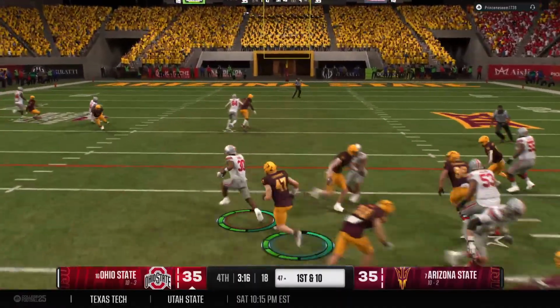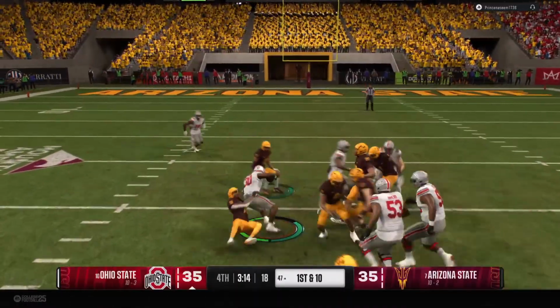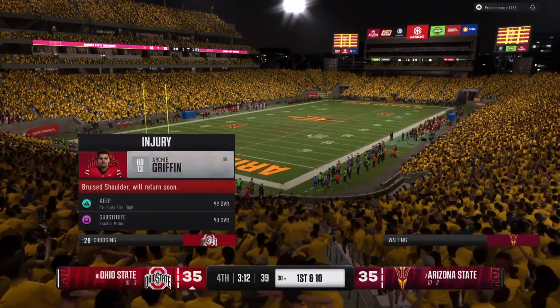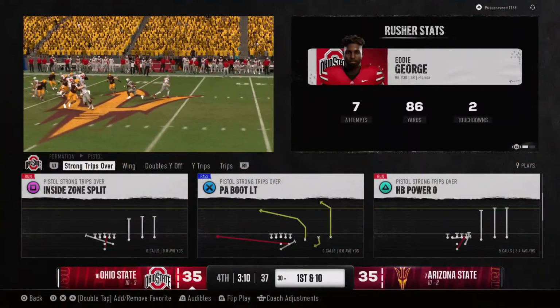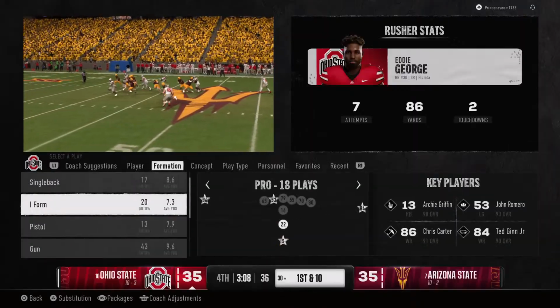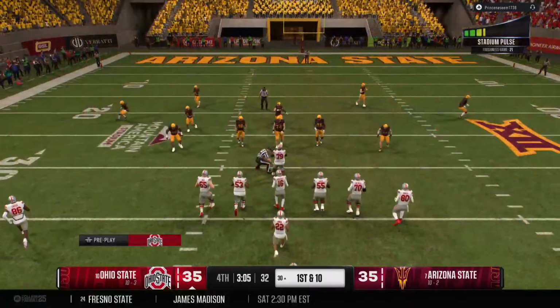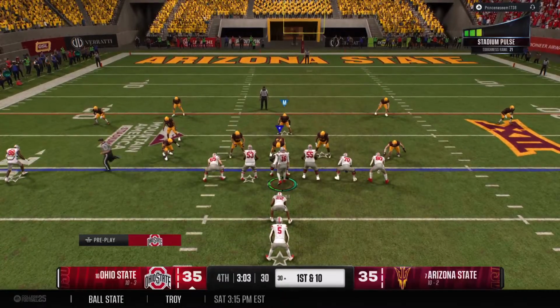Here's the handoff. Breaking free at the 35. Tackle made, but the gain moves the ball to the 30. Oh, just a great play by the running back here. Just finding his lanes and exploding through the gap when it opened up. First down play call. How aggressive will it be?